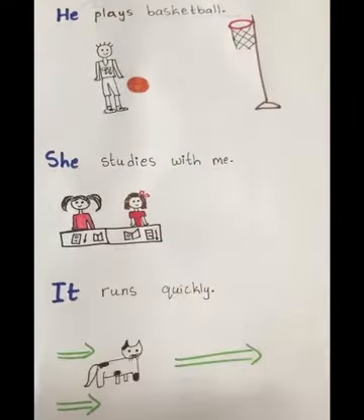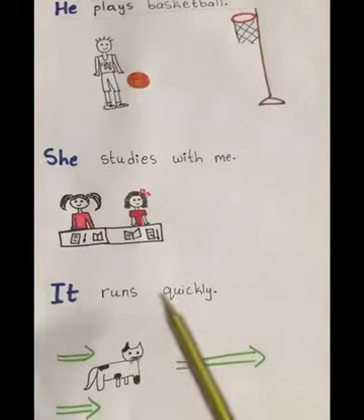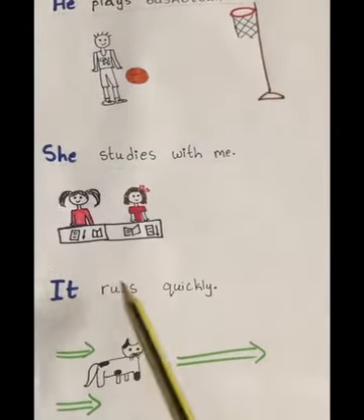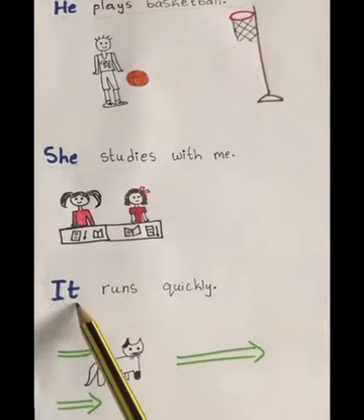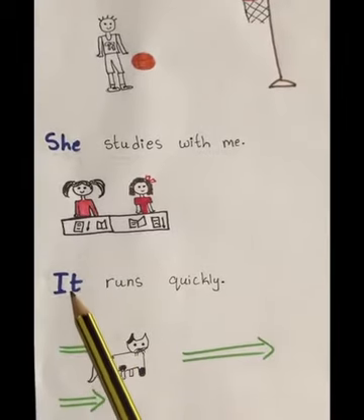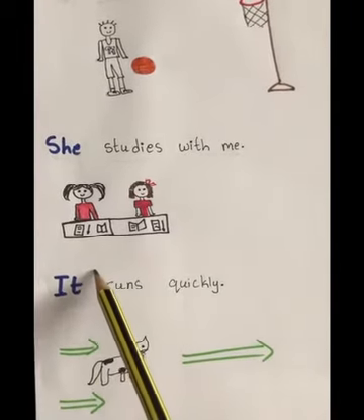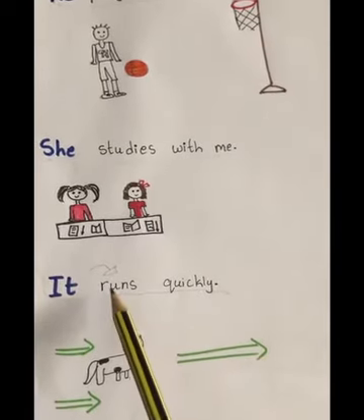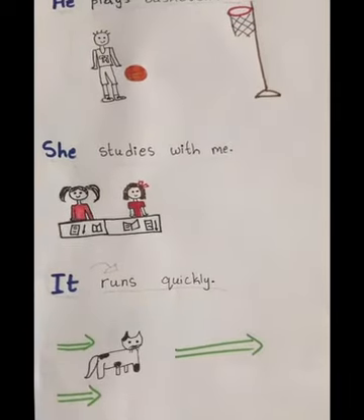Now, it runs quickly. We said who runs quickly? It, and it comes at the beginning of the sentence. So we see what comes after the subject. Runs quickly. So runs quickly is the predicate.